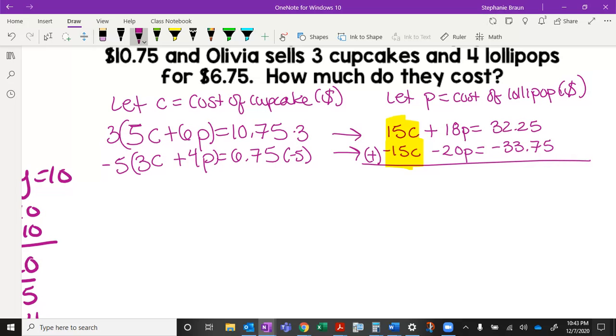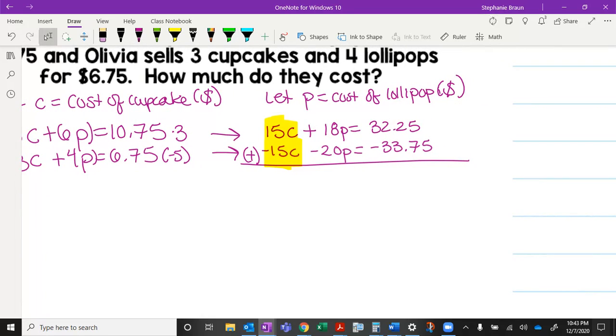Okay, 15C plus negative 15C is nothing. That's why we did this. 18P plus negative 20P is going to be negative 2P. And then 32.25 plus negative 33.75 is going to be negative 1.5. Divide by negative 2, divide by negative 2, P equals, okay, a negative over negative is a positive.